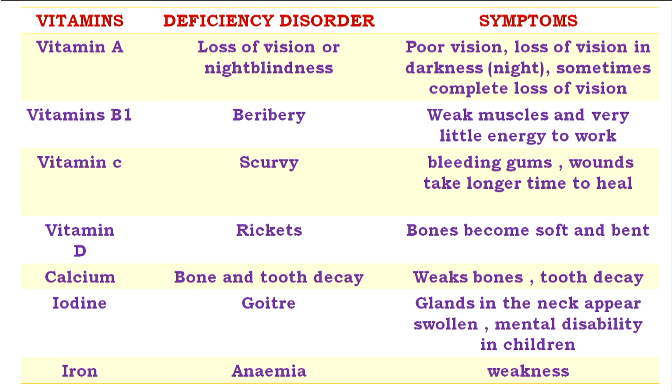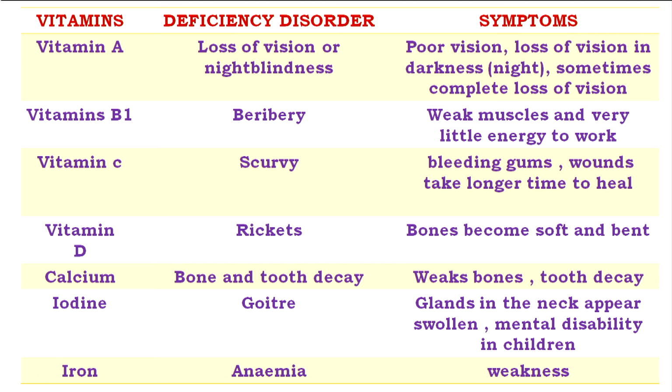So, what are the symptoms? You will see weak muscles and very little energy to work. So, they always get tired and they could not complete their work. And vitamin C, the deficiency disorder is scurvy. The symptoms of scurvy are bleeding gums, and wounds take longer time to heal. So if you have a problem in the wounds and also bleeding gums, it takes a lot of time to recover or to heal. So what is the vitamin D deficiency disorder?